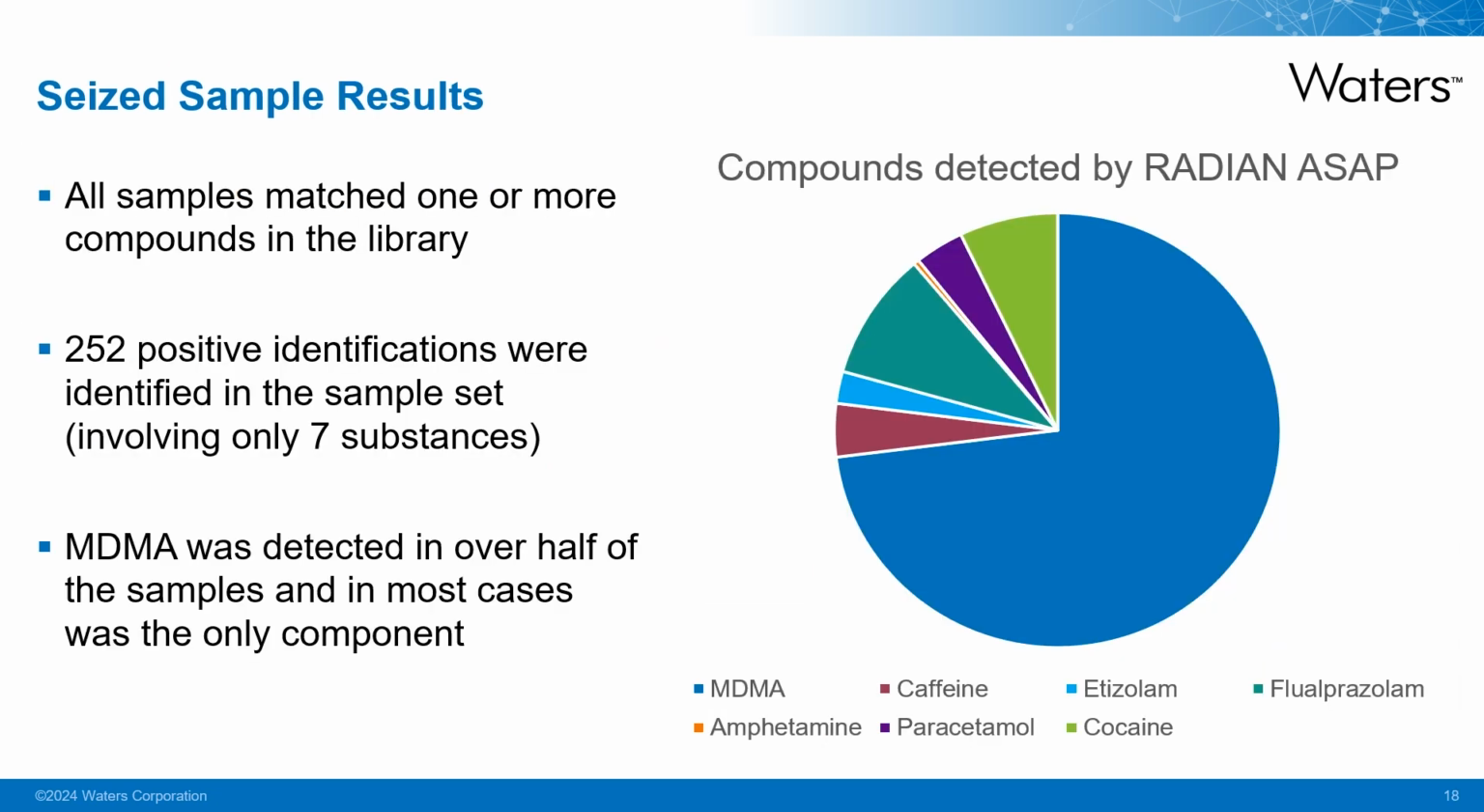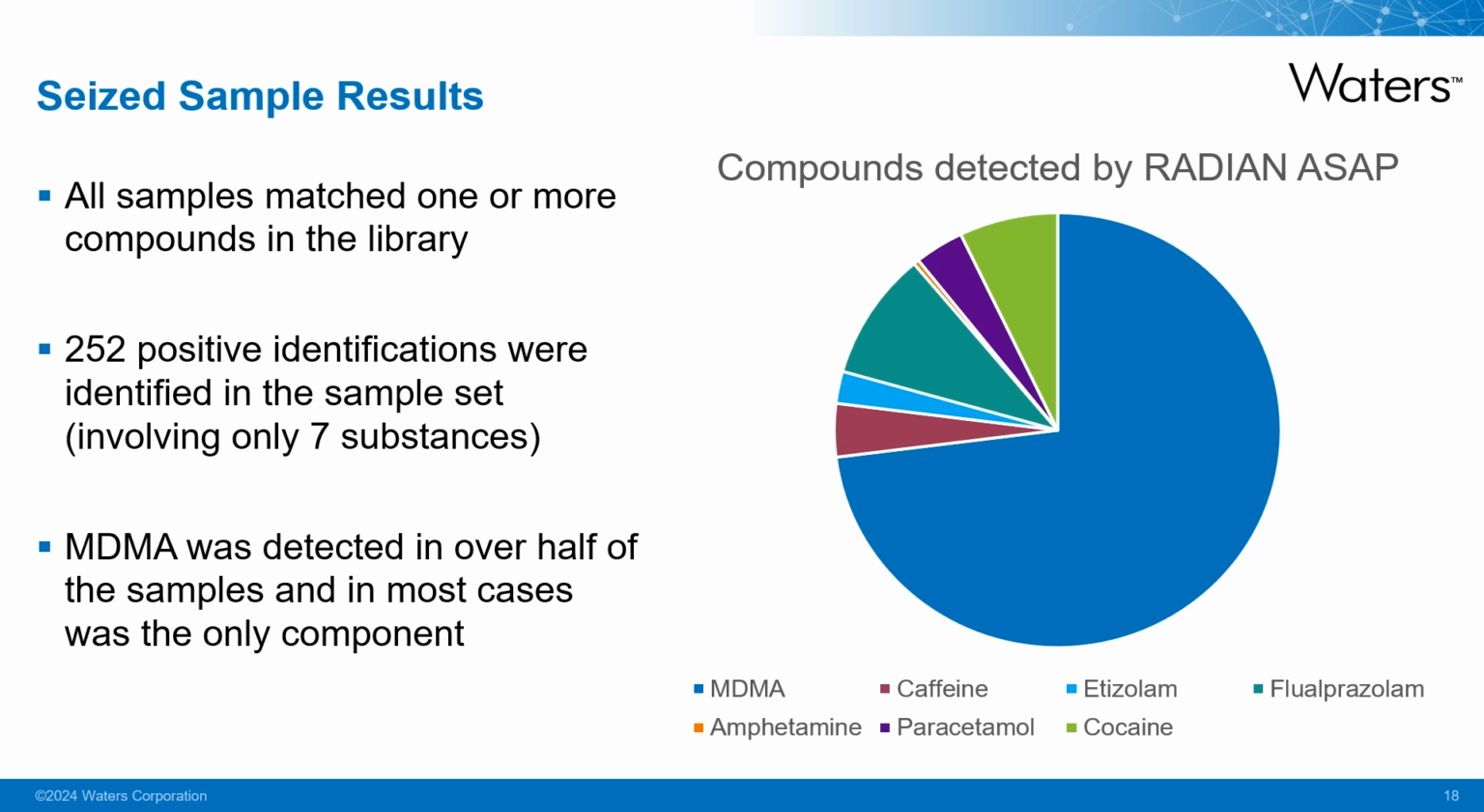Here we have the results of the 229 seized samples analysed. All samples had a match score greater than 850 for one or more components within the library. There were 252 positive identifications made within the sample set. These involved only 7 substances. This may be due to where the substances were seized, as they were all seized from nighttime venues or music events. MDMA was the predominant compound detected, as it was identified in over half of the samples and in most cases was the only compound detected.